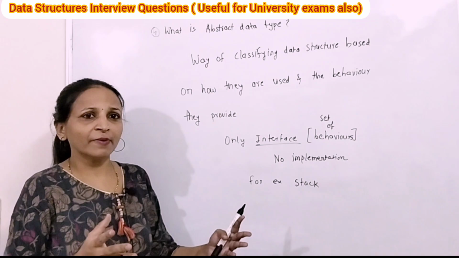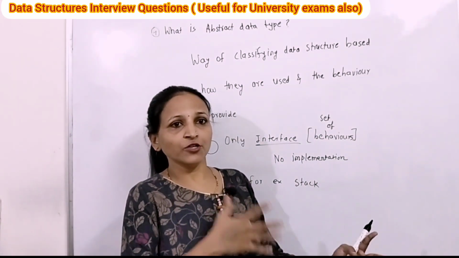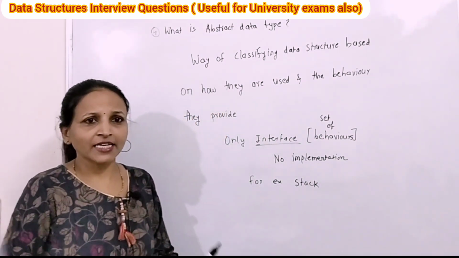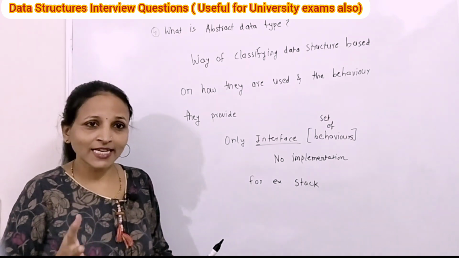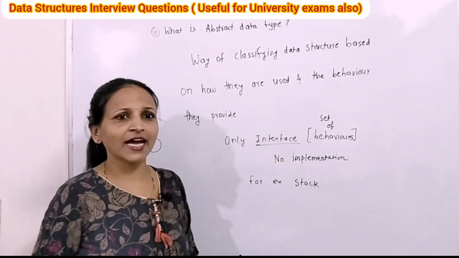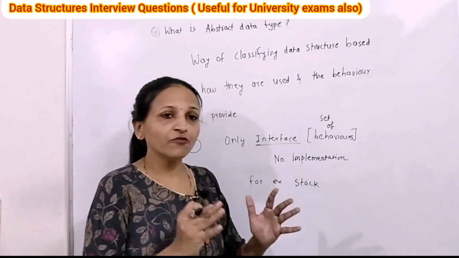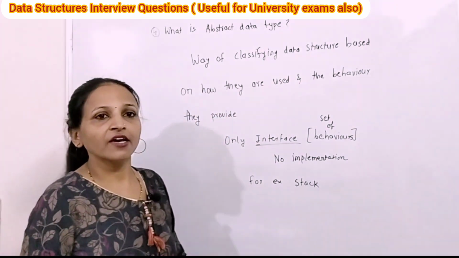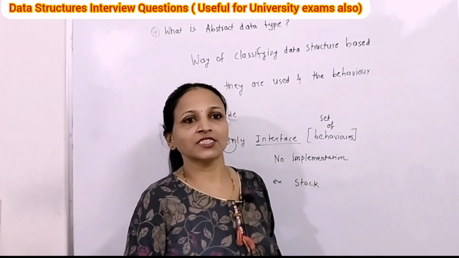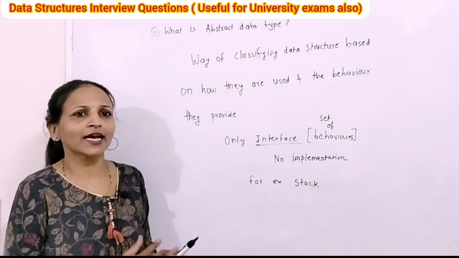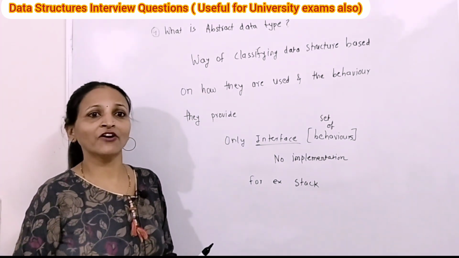We can implement a queue with the help of an array, which you know is the static implementation. We can again use a linked list data structure, which is the dynamic implementation, also possible. Here we know only what the behavior is and what the interface is. How it is actually implemented is not known and not needed in advance.